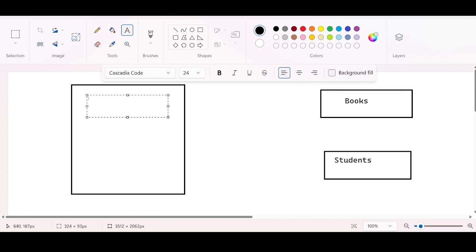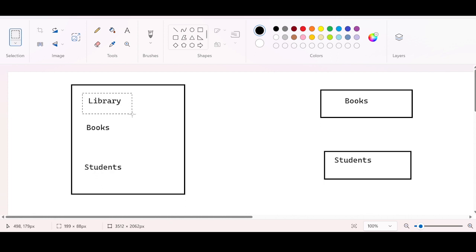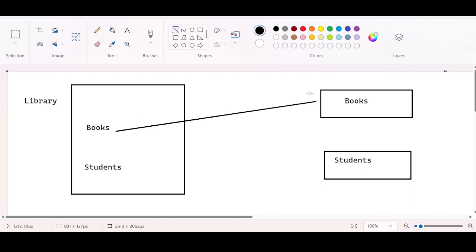So let us say that this is a library. You keep books in the library, and students visit the library to enhance their knowledge or to collect the books. So there is a relationship between the library and the books, as well as the library and the students. To avoid confusion, let us do this: there is an association between library and books, and there is also an association between library and the students.